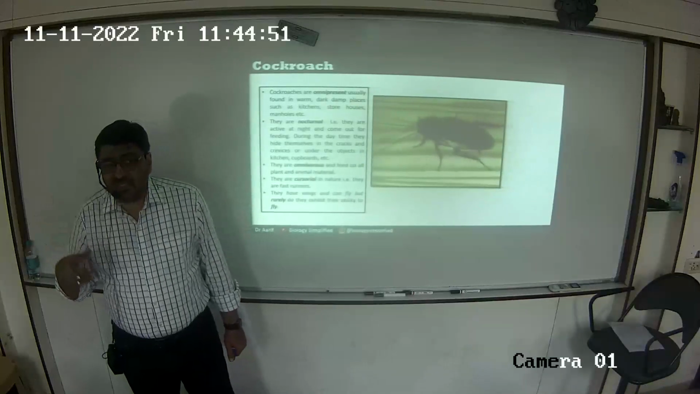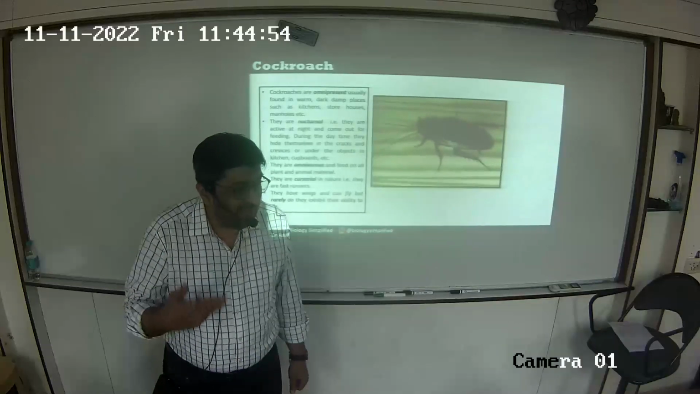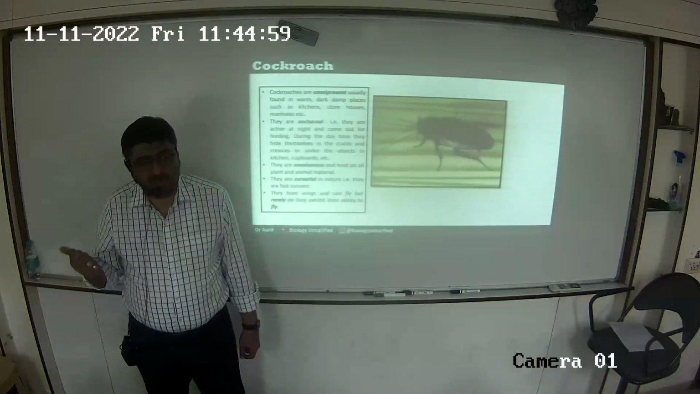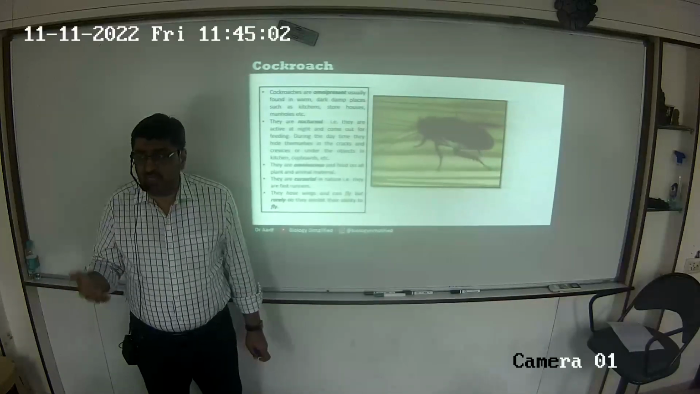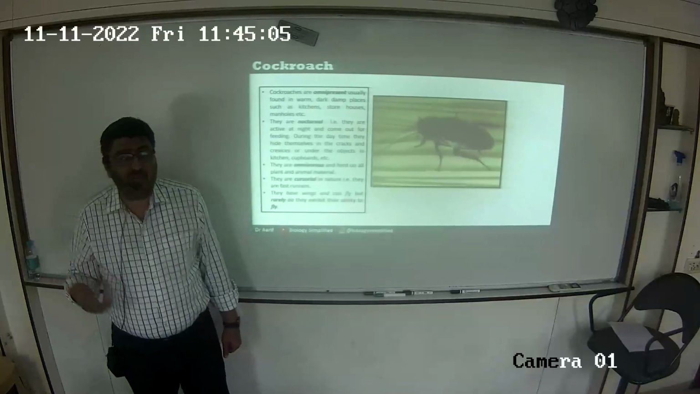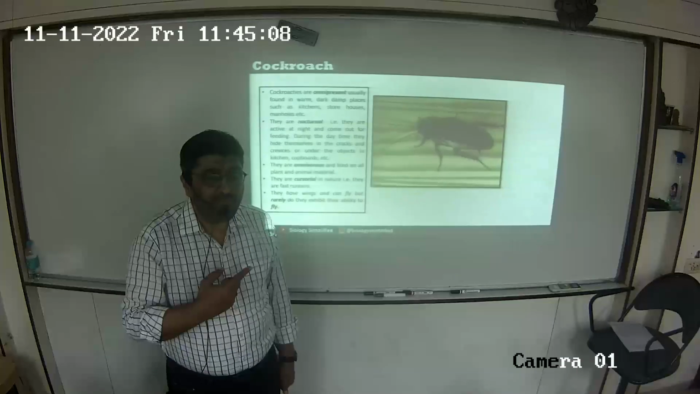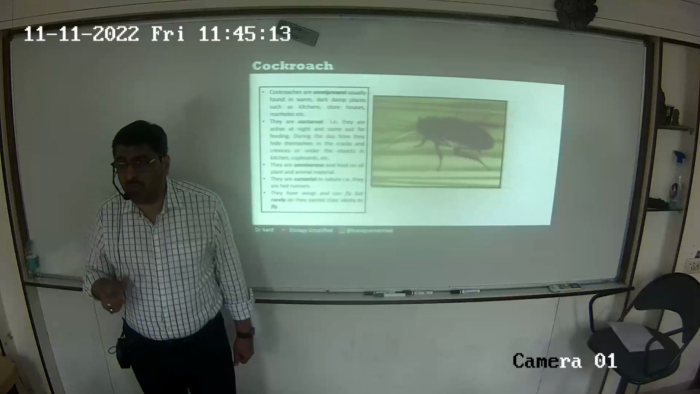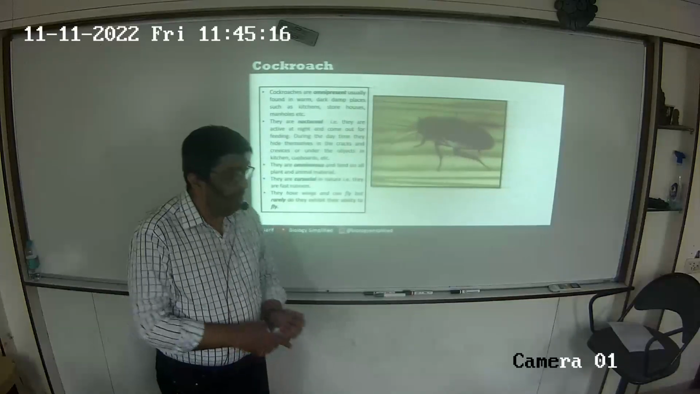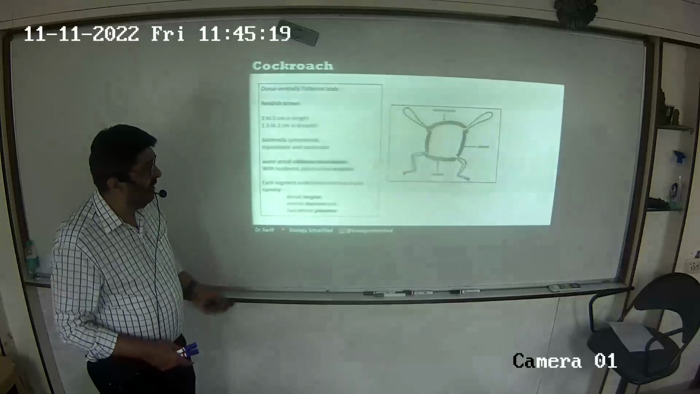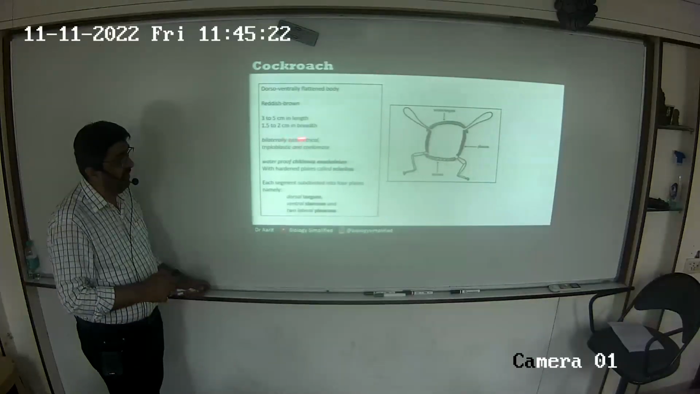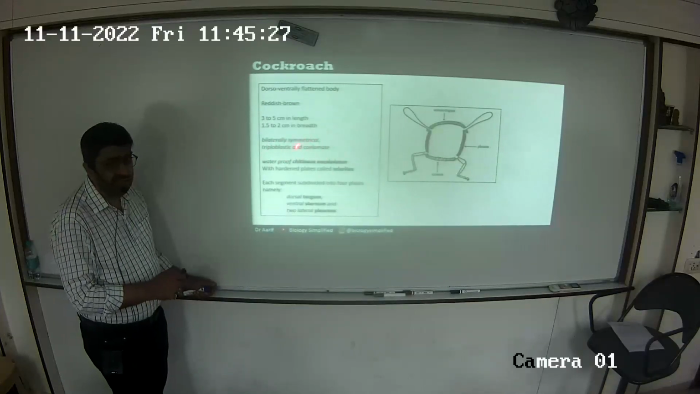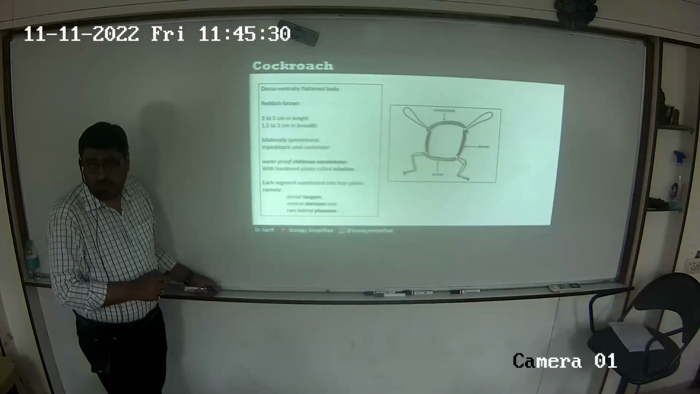Second character, from how many germ layers does its development take place? Development is always from germinal layers, and we have three germinal layers: endoderm, ectoderm, and mesoderm. If the development of an organism is from three germinal layers, we say it is triploblastic. And if there is a body cavity within the system, we say the presence of coelom. So it is bilaterally symmetrical, triploblastic, and coelomate. All three properties are present.